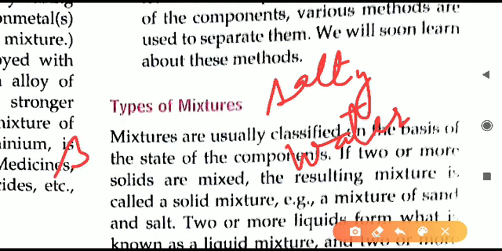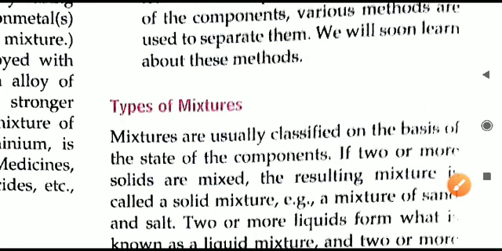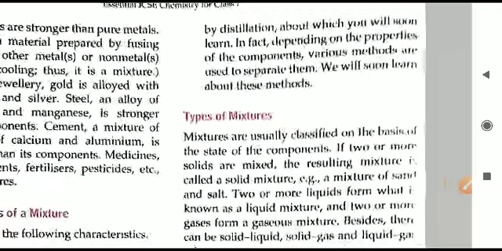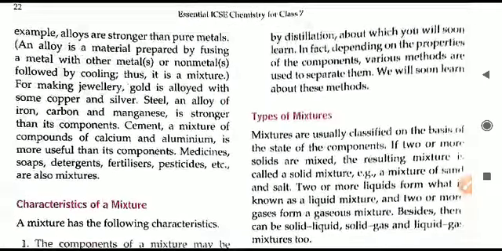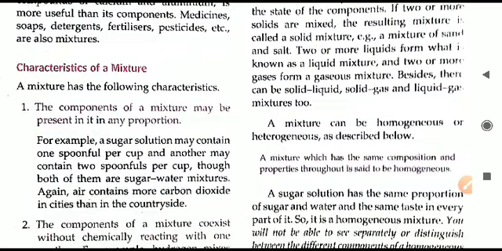So from salty water we can separate both salt and water. How we can do that is by evaporation. Evaporate the salty water, water will evaporate in air, it will become water vapor, and what will remain behind? Only salt will remain behind. So these are certain methods. A few we have talked about, more details will be covered in the later part of this chapter.